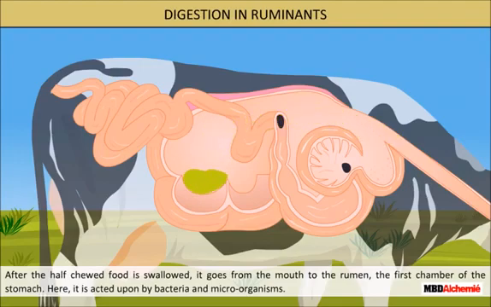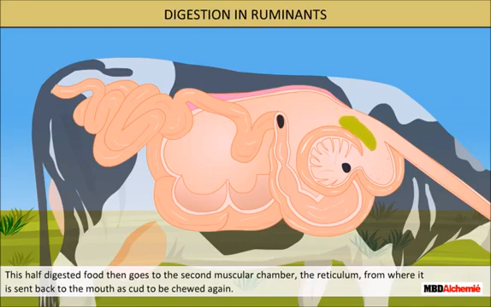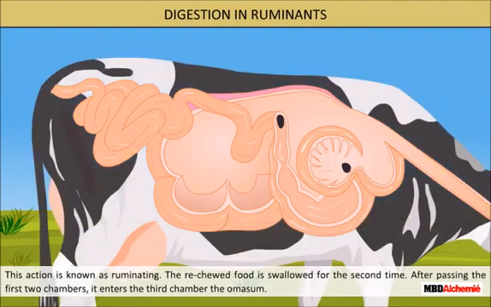After the half-chewed food is swallowed, it goes from the mouth to the rumen, the first chamber of the stomach. Here, it is acted upon by bacteria and microorganisms. This half-digested food then goes to the second muscular chamber, the reticulum, from where it is sent back to the mouth as cud to be chewed again. This action is known as ruminating.